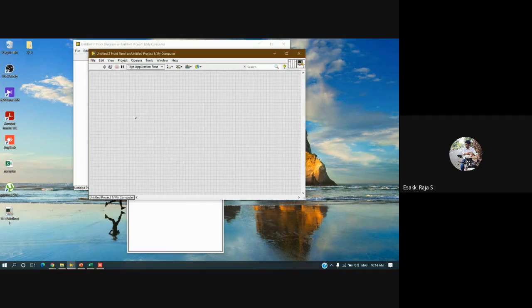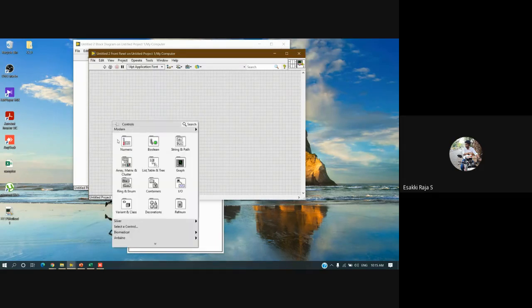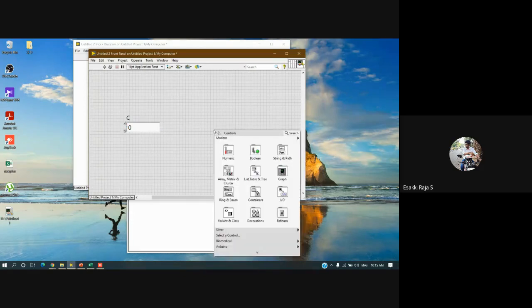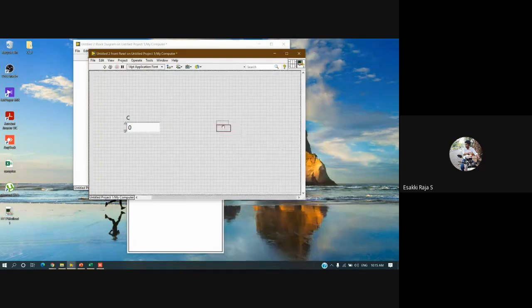Now my requirement is to give an input. Just try to understand: I want to give input in Celsius and convert it into Fahrenheit, and I'll keep some threshold. If the Fahrenheit value crosses the threshold, I need to get some indication. So my input will be in Celsius, and then I want to get the output in Fahrenheit.